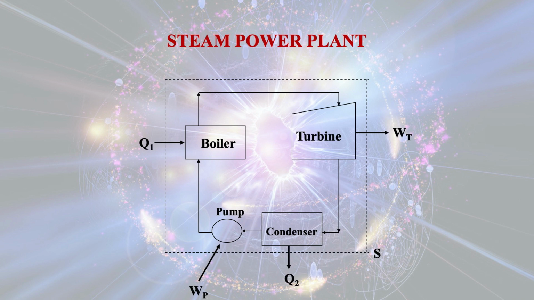So there are four components in a steam power plant. First one is boiler, second one is turbine, third one is condenser, and fourth one is the pump.